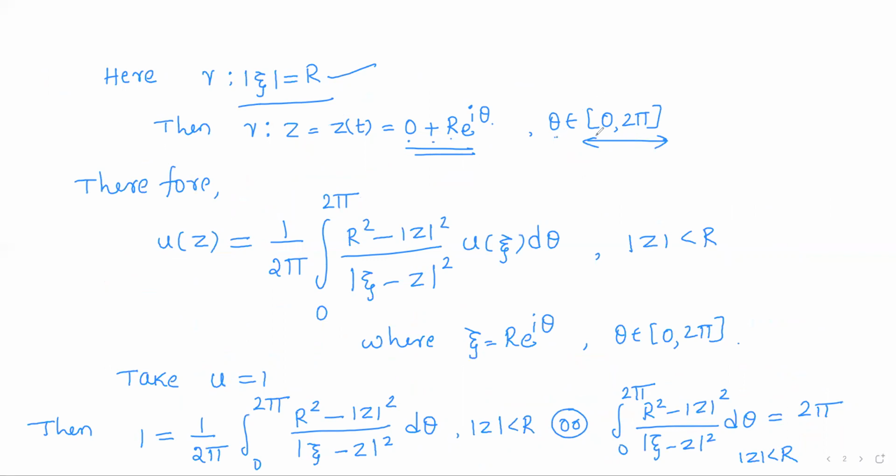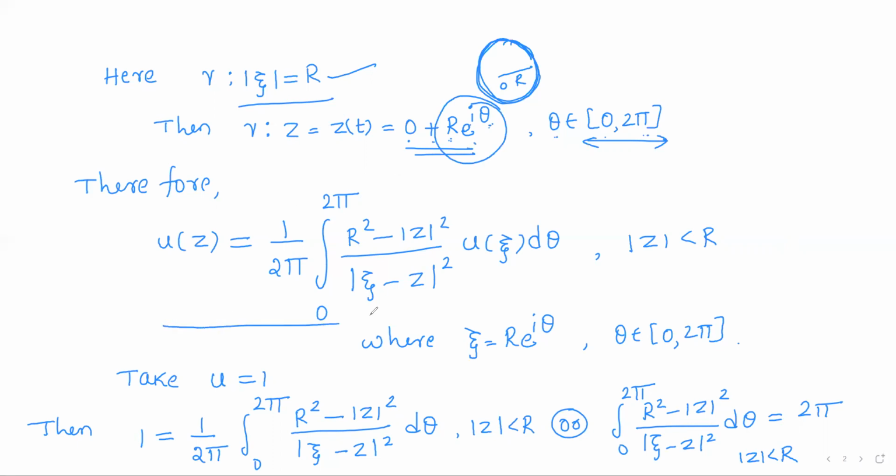Right? As the parameter theta varies from 0 to 2 pi, z of t equals r into e power i theta will give you the points on the circle with center 0, radius r. So the points on this arc are taken in the parametric form as r into e to the power i theta.